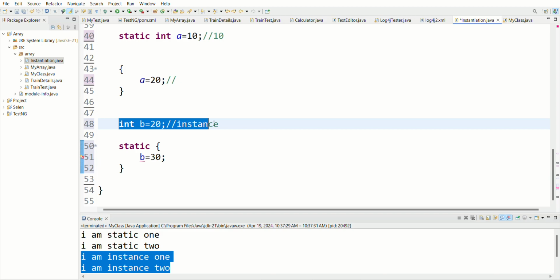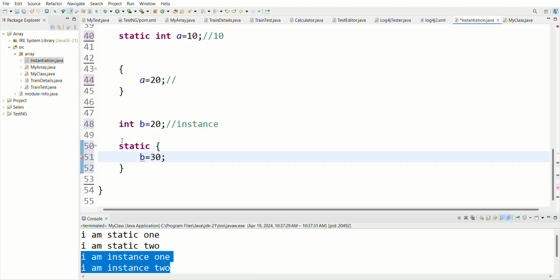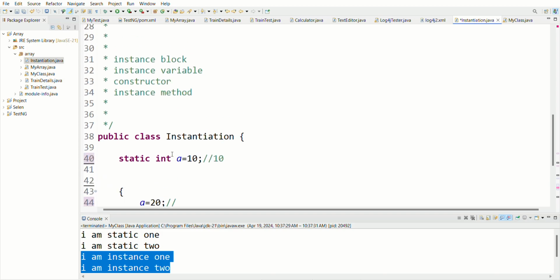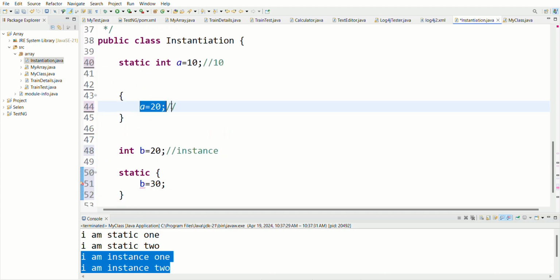The instance has not got the memory, so it is saying: cannot make a static reference to a non-static field b. Got it? We can't write an instance variable inside the static block, but we can write static inside the instance block.